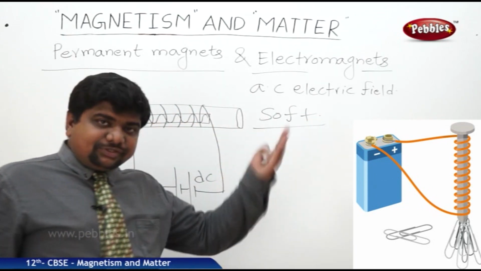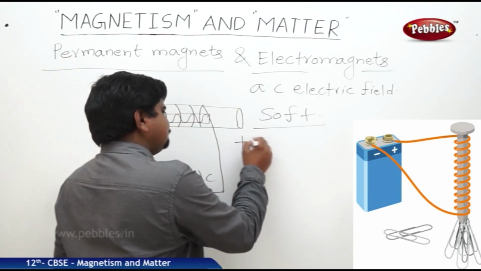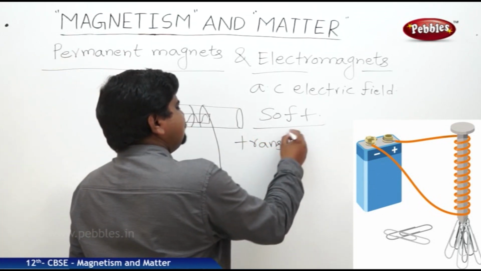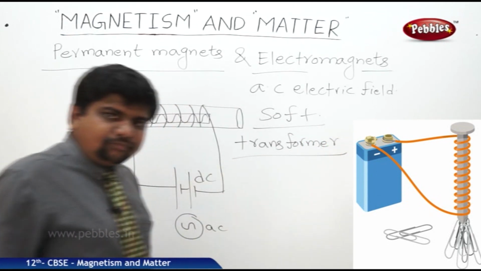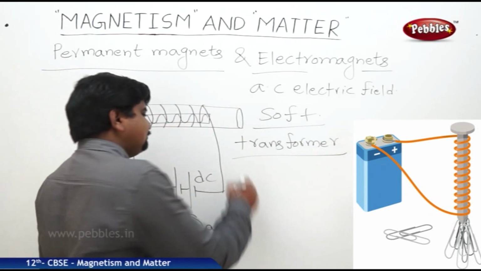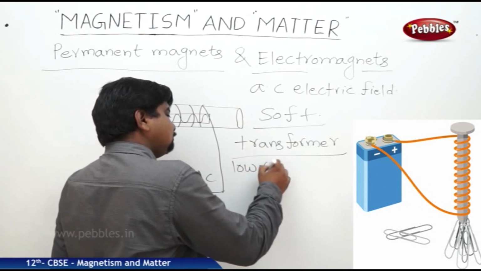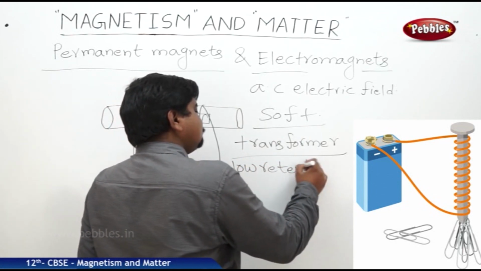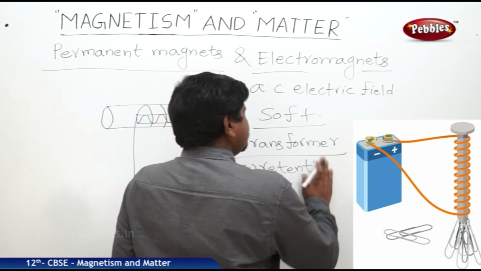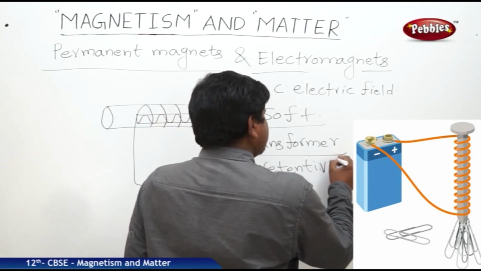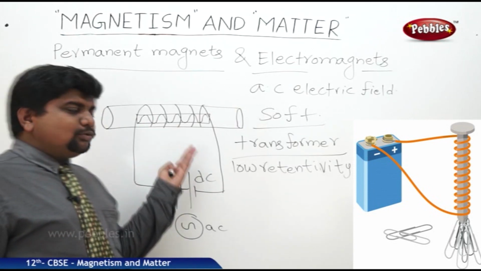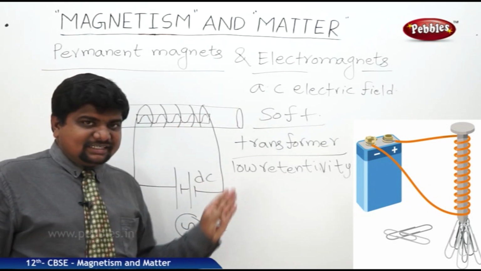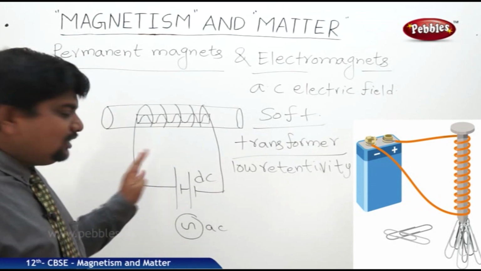This soft iron is useful in transformers, which allow mutual induction, and it has low retentivity. If the retentivity is high, it could not lose the magnetic field inside it after the removal of the field.